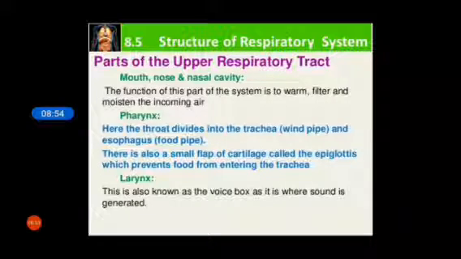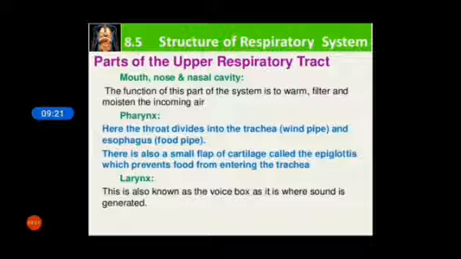Larynx. Now after the pharynx there is the larynx. This is also known as the voice box, as it is where sound is generated. From the pharynx, air passes to the larynx.